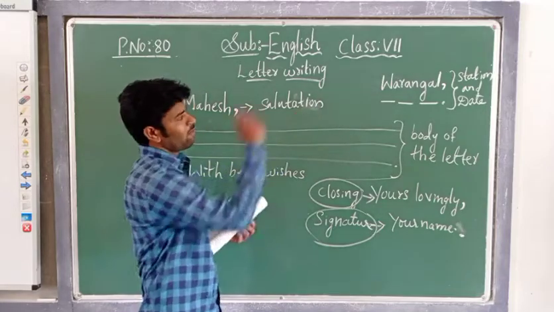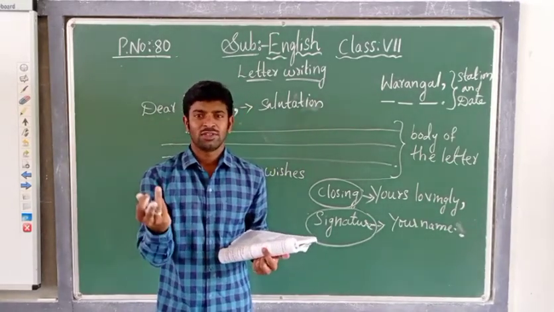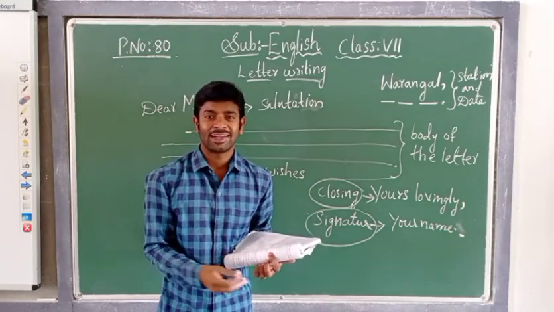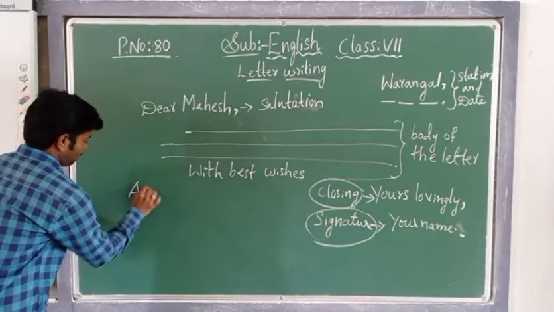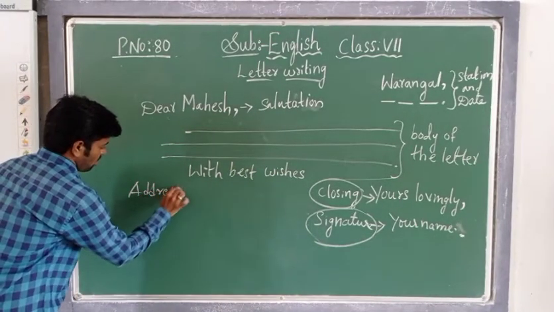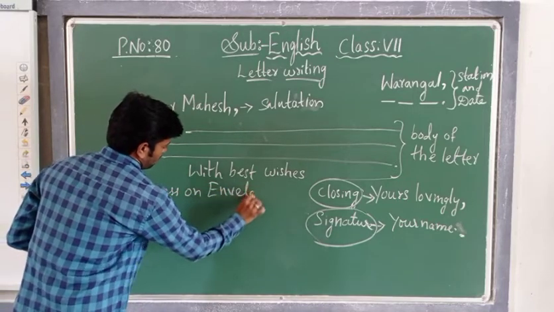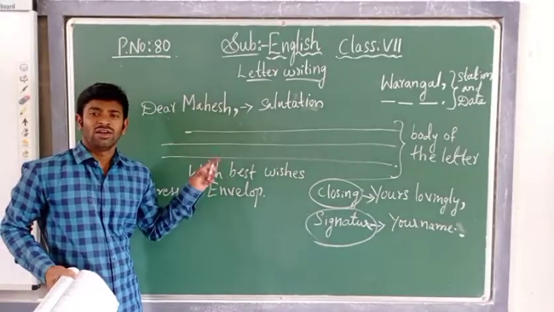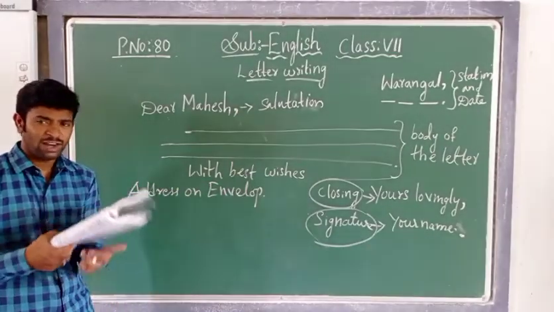We have written from one place and it should be received at another place. The person should receive the letter. So what should we mention? We should mention the address, the address on the envelope. Okay, children, where is it found? You will find it on the envelope. You should mention the address on the envelope itself, children.